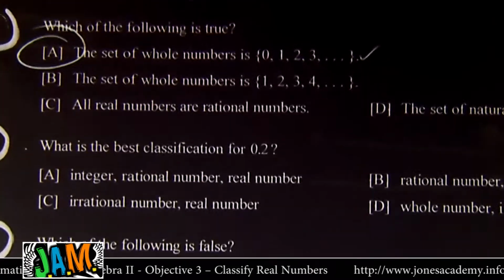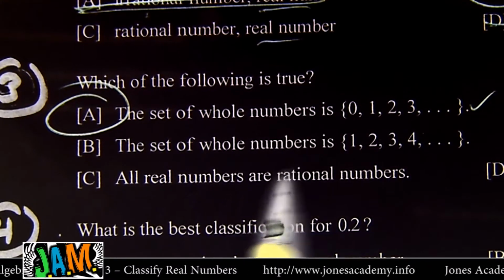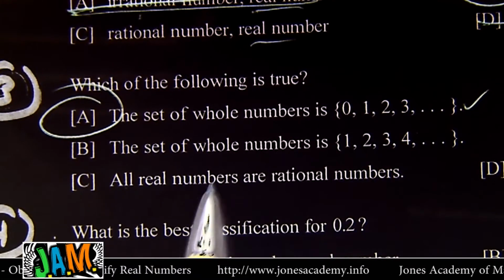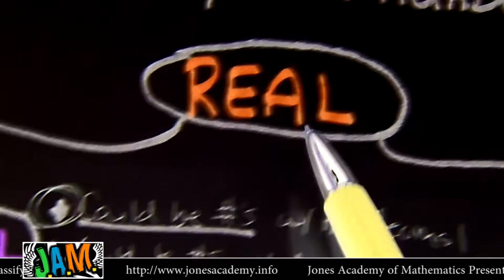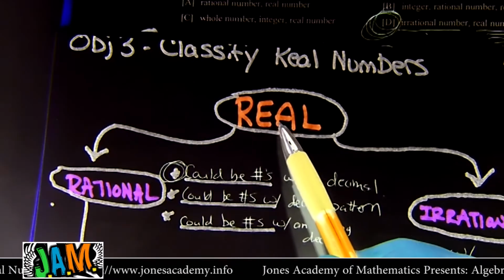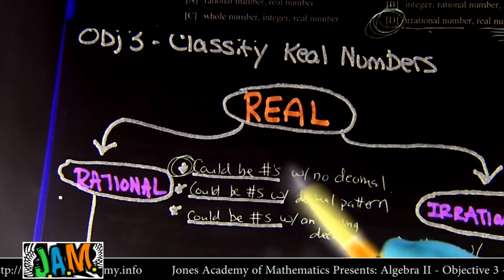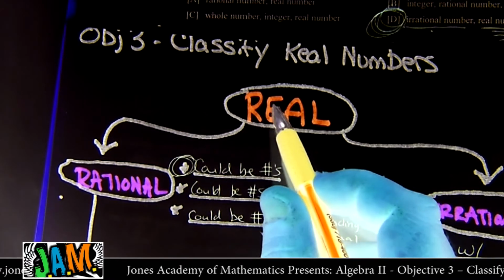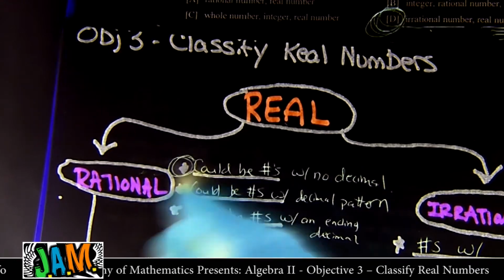These are confusing, though, so I want to make sure you know why this is false. All real numbers are rational. Remember our tree. Are all real numbers rational? No, we categorize like half of them here and half of them there. It might not be half and half, but some of them are rational, and some of them are irrational. So not all real numbers are going on this side of the family.